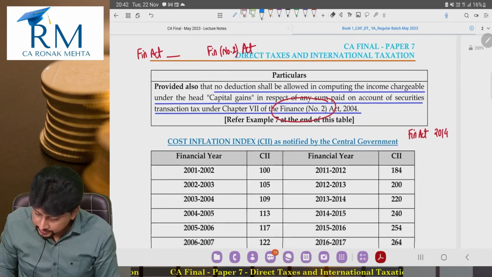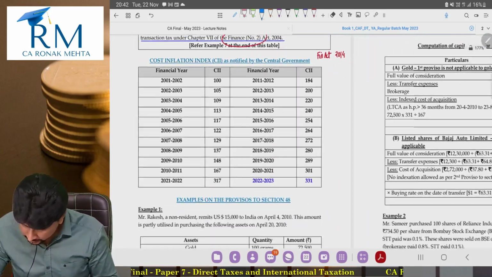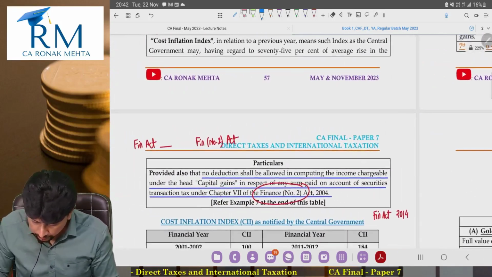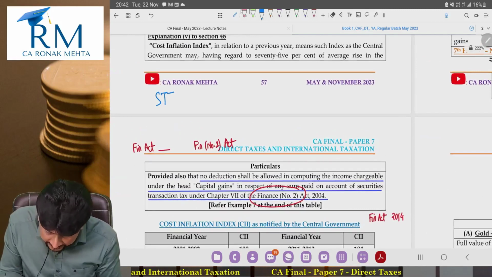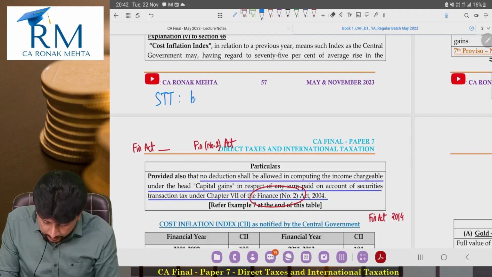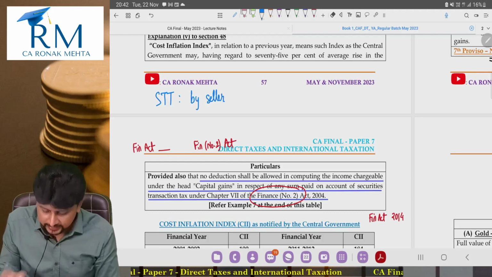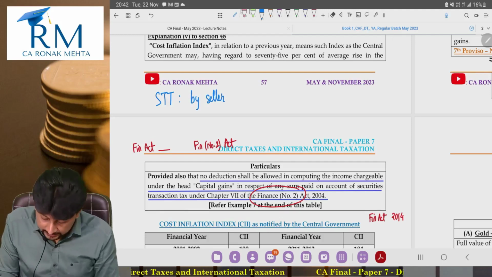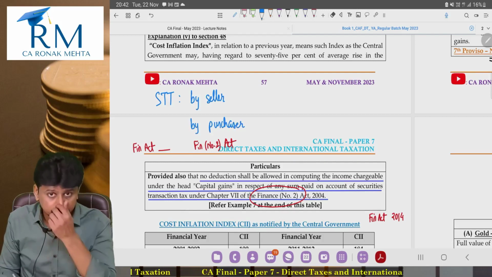Let me write something relating to STT. STT, Securities Transaction Tax, is paid by the seller, but at the same time, it is also paid by the purchaser.